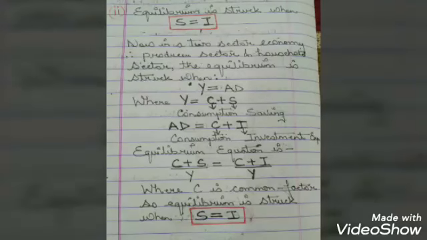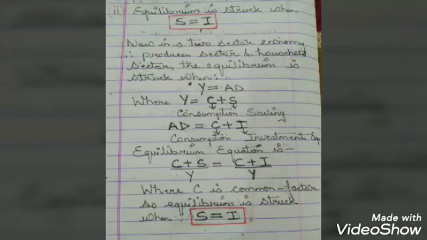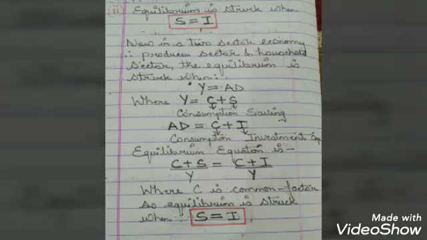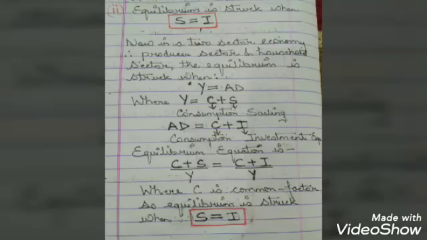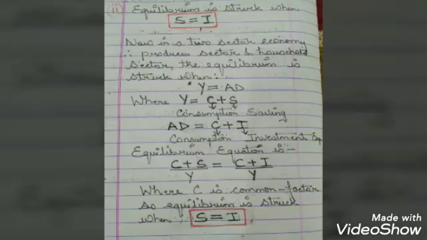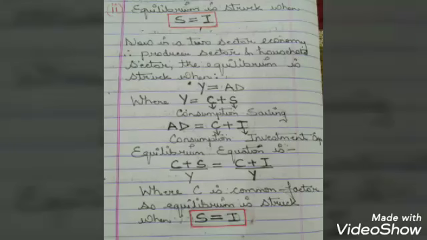This means there is an equality between S and I, where if a part of income is not spent, then there must be an investment expenditure of the same size. That means if there are savings, then there must be investment expenditure of the same size. And that is how equilibrium is struck where S equals I. So children, here I have explained the two conditions where equilibrium can be struck, where AS equals AD or S equals I. Thank you.